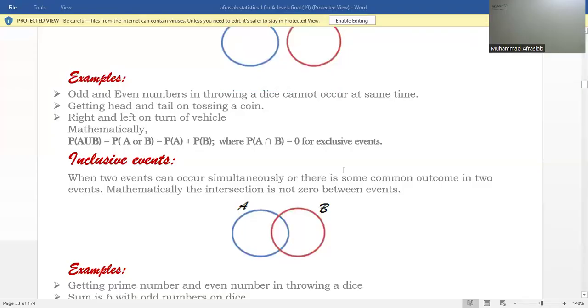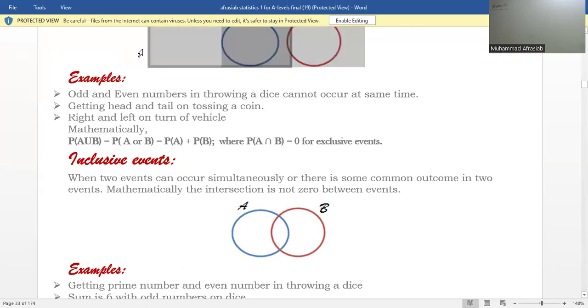We are now talking about the topic of probability, for which we are going to discuss exclusive events and inclusive events, conditional probability, and independent and dependent events. For this purpose, we will define these things as exclusive events.